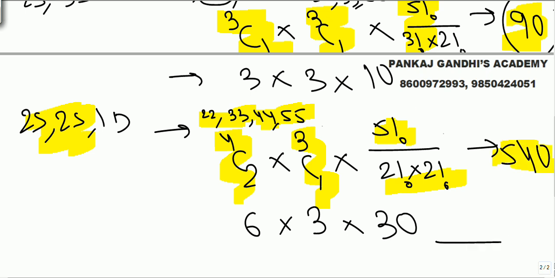So total how many numbers can be formed? Let's quickly check it here.